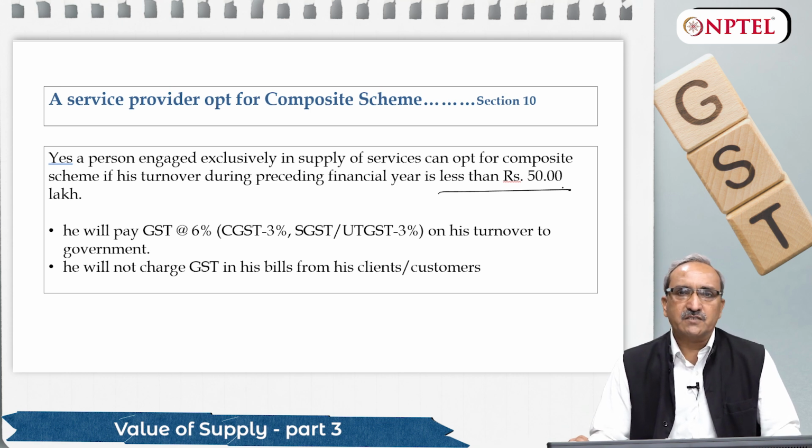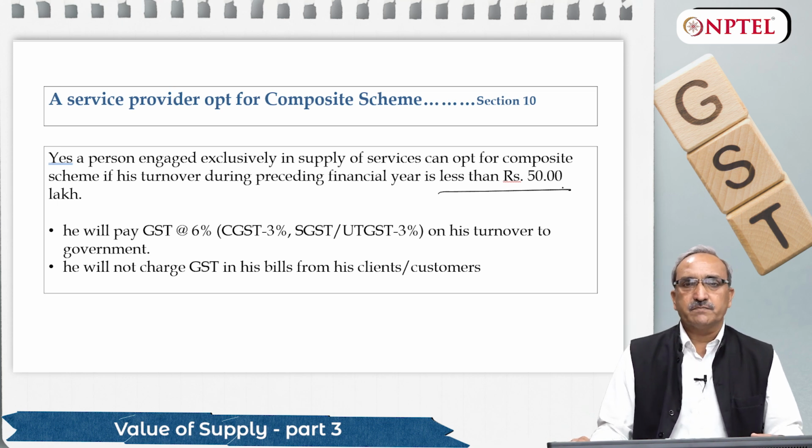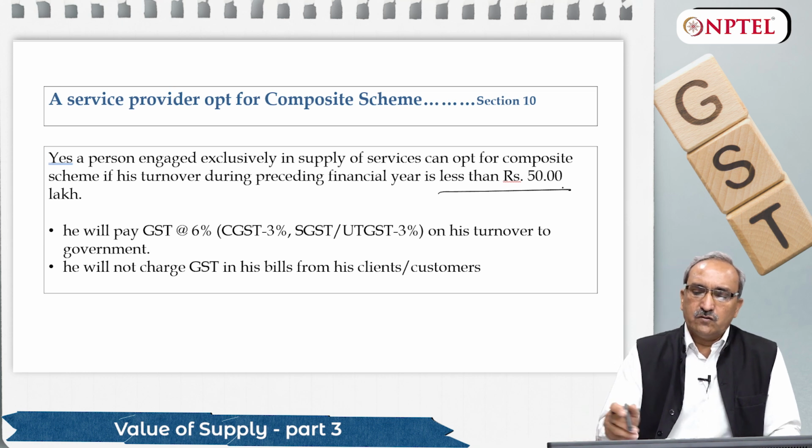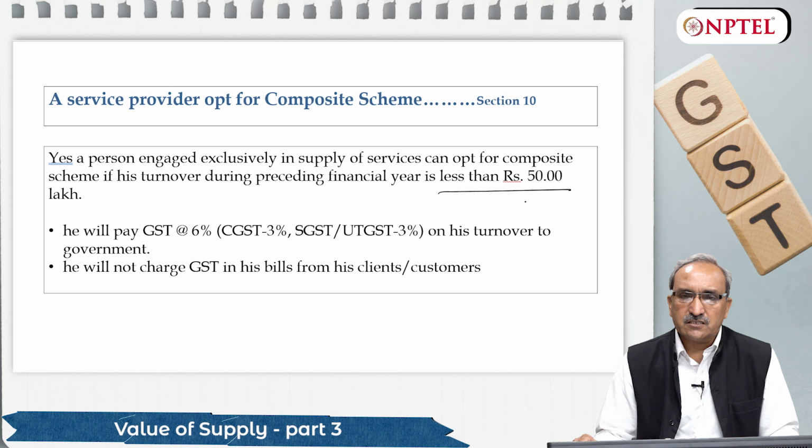So in normal circumstances, dealers who are registered in GST charge GST on forward mechanism, and some of the transactions are covered under reverse charge mechanism. Here in the composite dealership scheme, either for goods or services, the dealer will charge under forward charge. So they can charge GST also if their turnover is less than 50 lakh rupees.